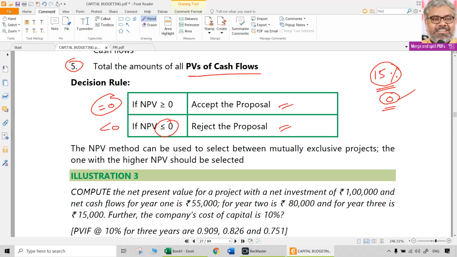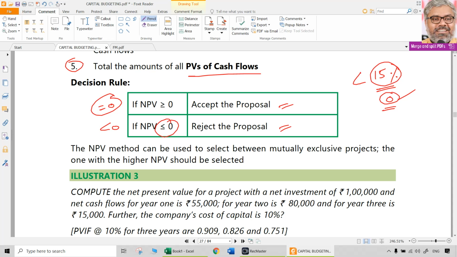Negative NPV means this particular investment is giving some return which is definitely less than the required rate of return. Then only the present value of cash inflows will be less than the present value of cash outflows. Common sense. If benefits are less than the cost, why would you accept that?